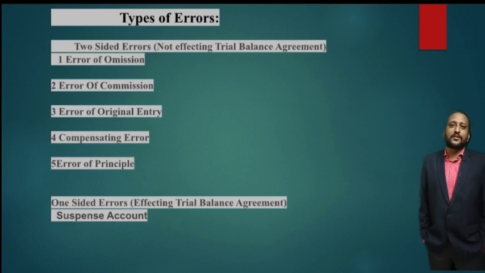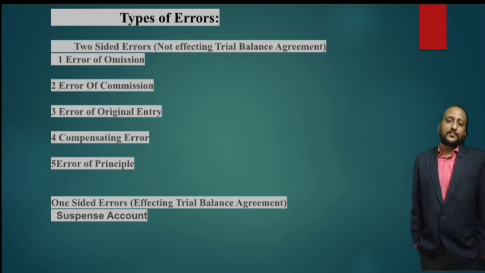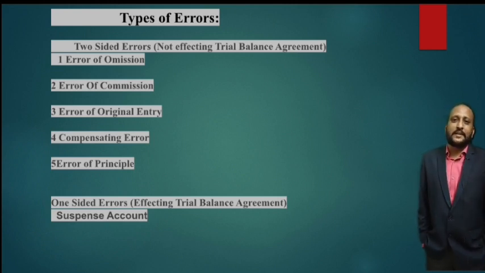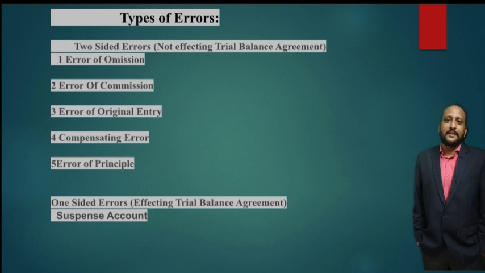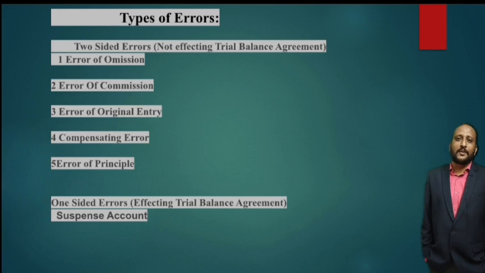So generally, as I told you what is an error, there are two types of errors, right? The first category of errors are called two-sided errors, and these errors don't affect the trial balance agreement. Now, when a trial balance is prepared to check the arithmetical accuracy of the books of accounts, there are possibilities of two errors.